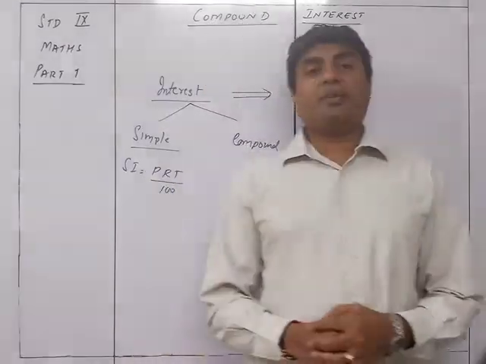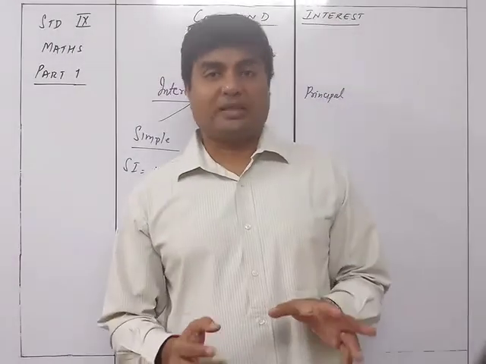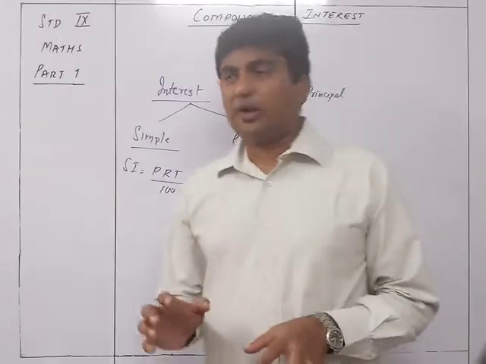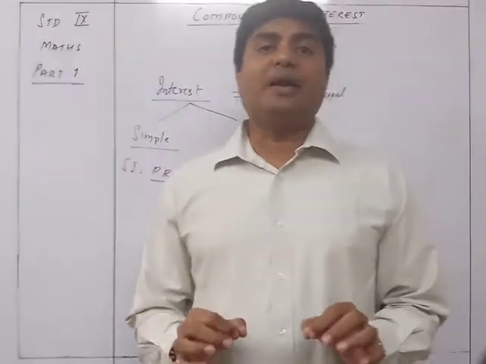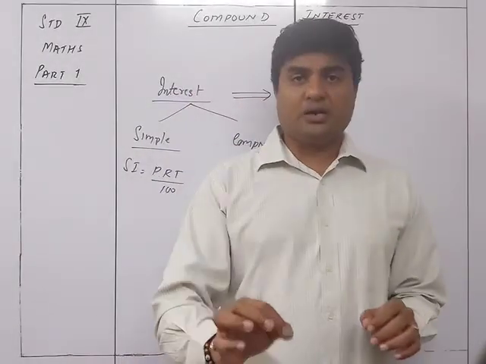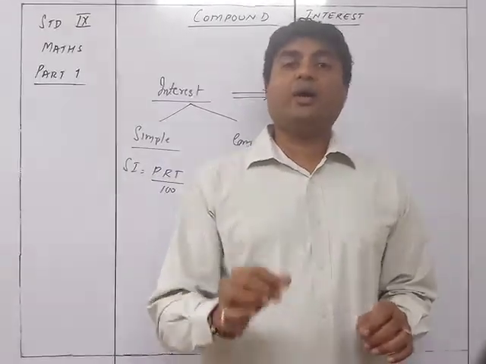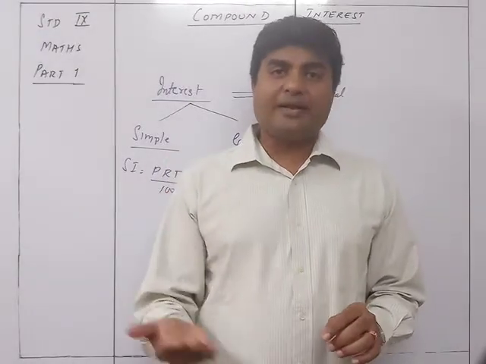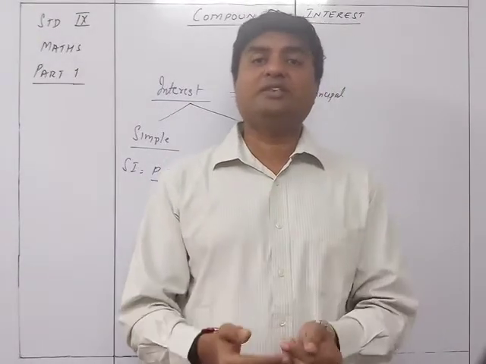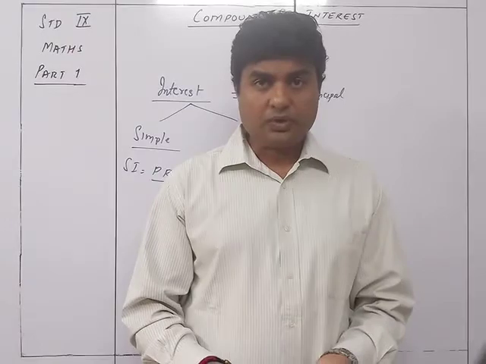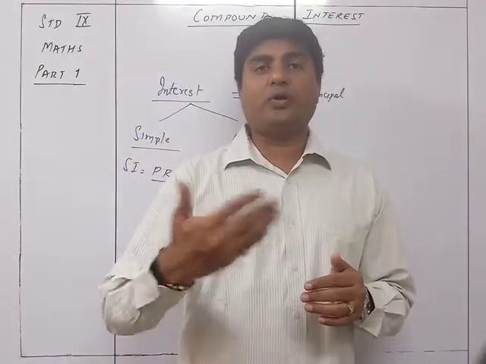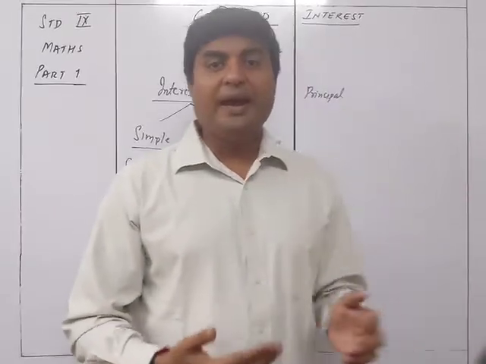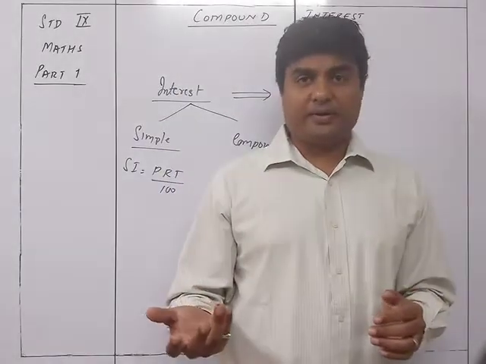Now to find the compound interest, you have two methods. One is the method of simple interest, where we find the simple interest for each and every term, and then add that interest to the principal, and you will have a new principal every year. Every year your principal increases by the interest amount you received in the previous year, and accordingly you find the compound interest.